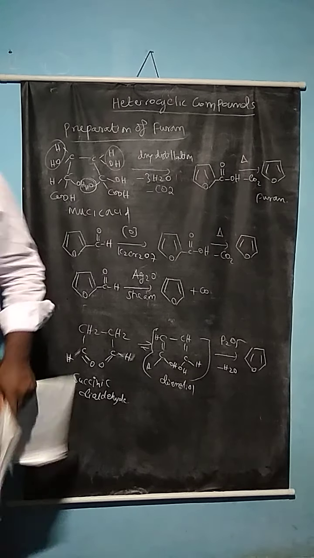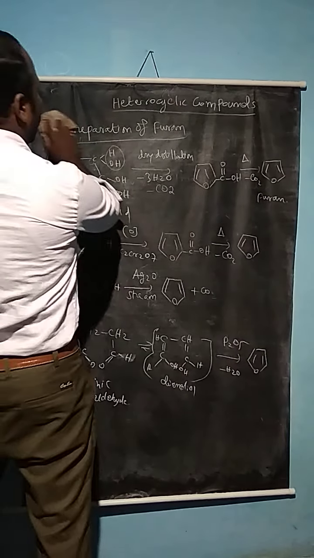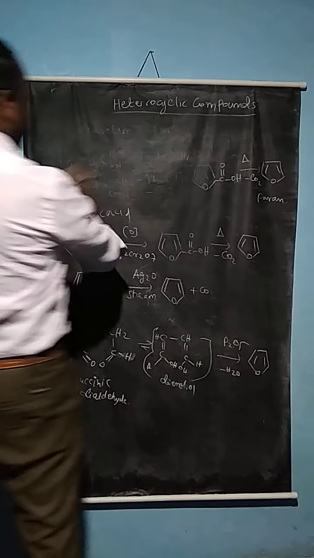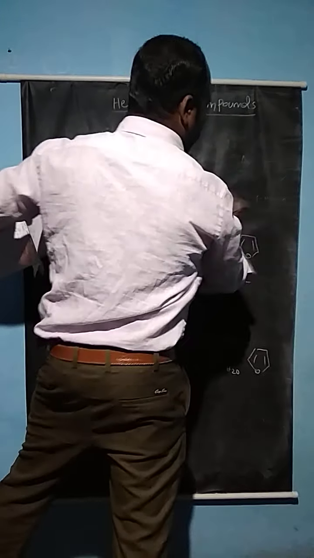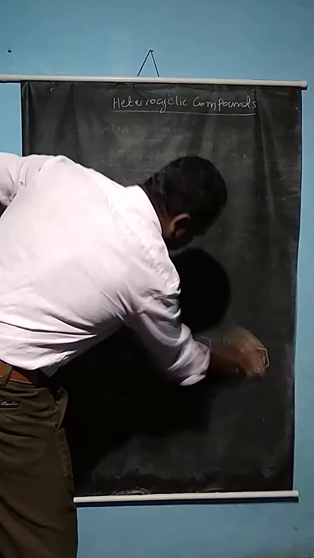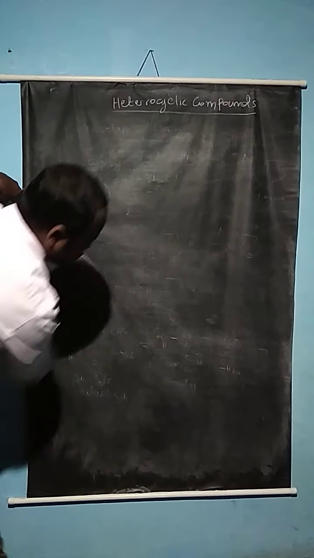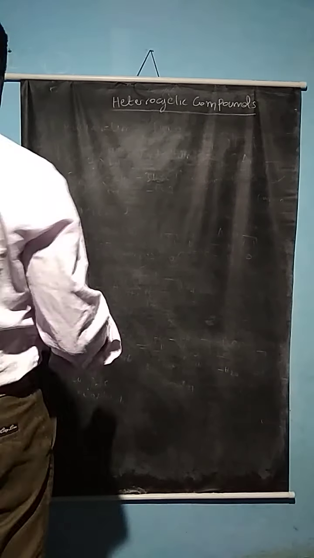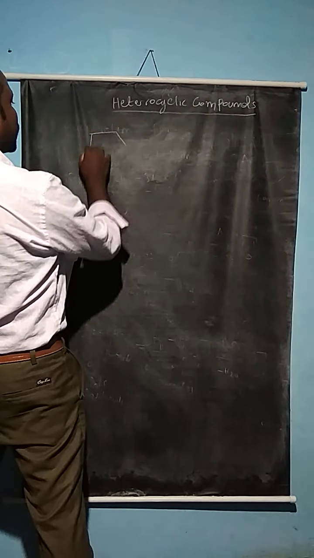So now the resonance structure and how the furan compounds undergo electrophilic substitution reactions. So the structure of furan.